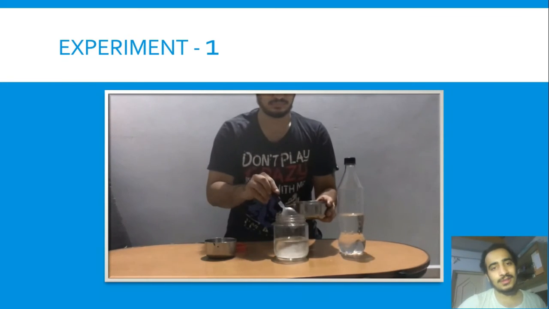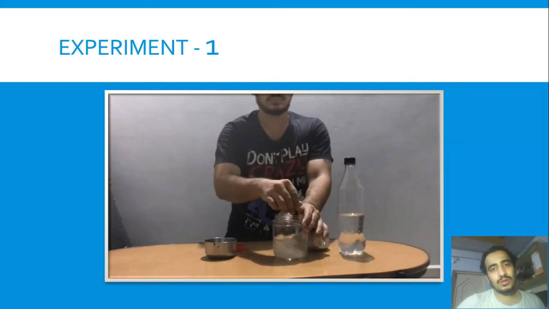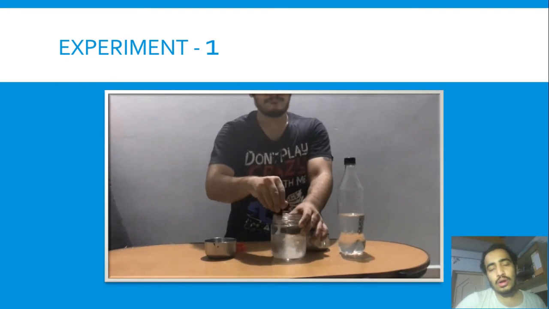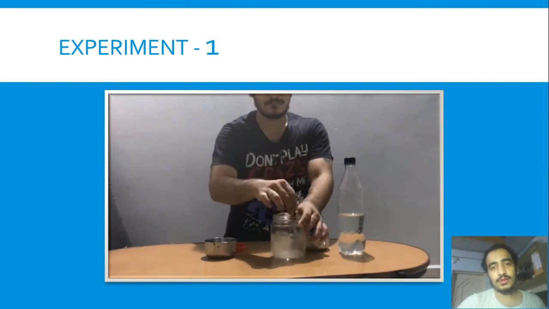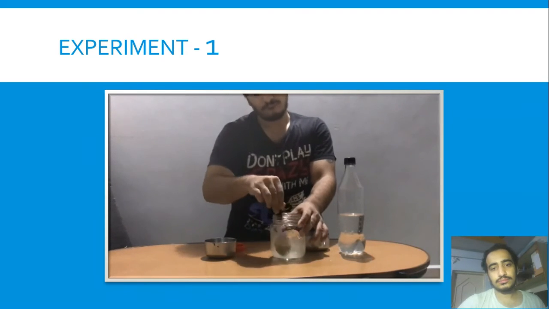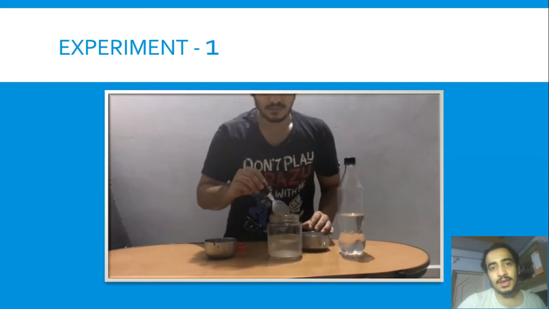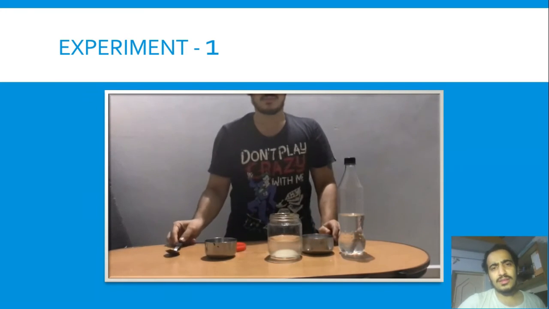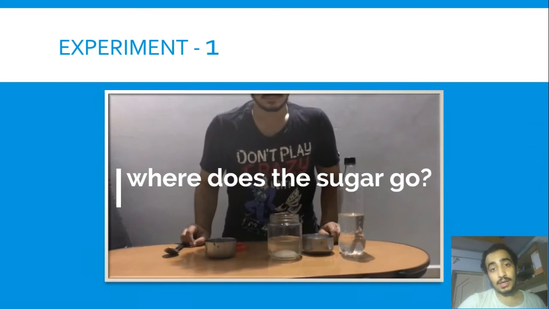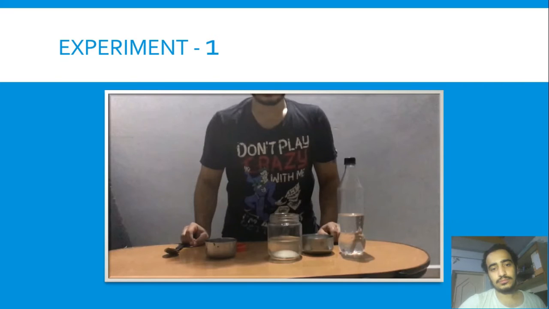I have not mixed properly in this video because I only want to show you the basic experiment. It will take a lot of time. So I have mixed it as much as I can. So where did the sugar go? It got mixed in the water.